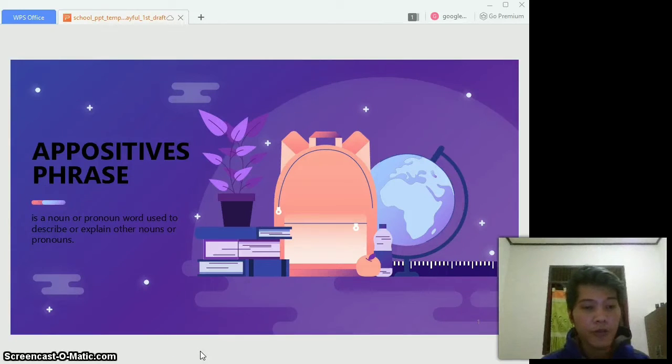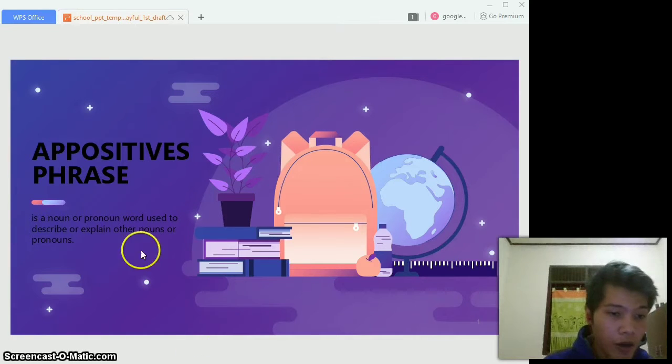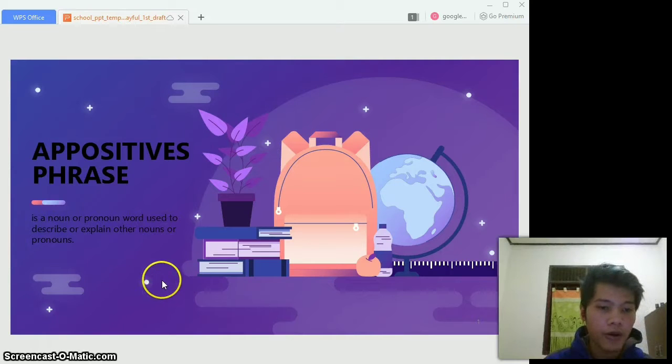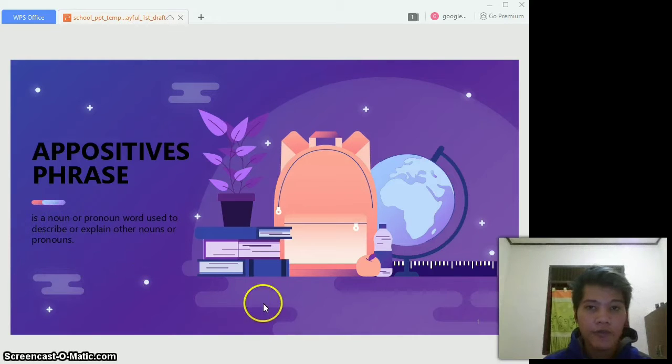So I want to explain to you about appositive phrases. Actually, appositive phrase is one of the materials in grammar. So an appositive phrase is a noun or pronoun word used to describe or explain other nouns or pronouns. So it's actually a word that describes and explains the nouns and pronouns.